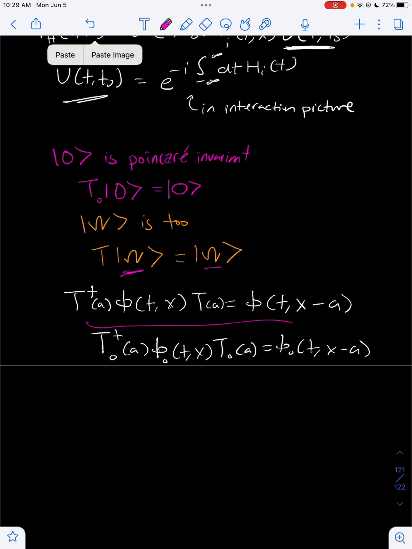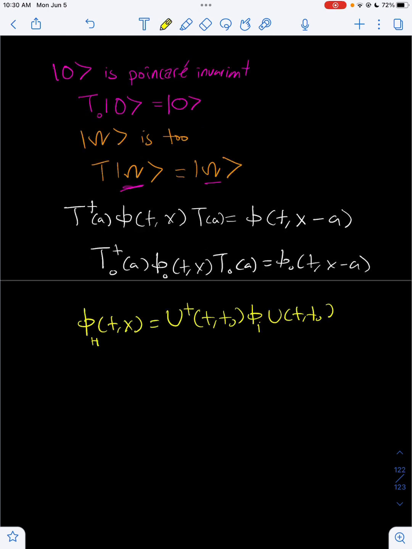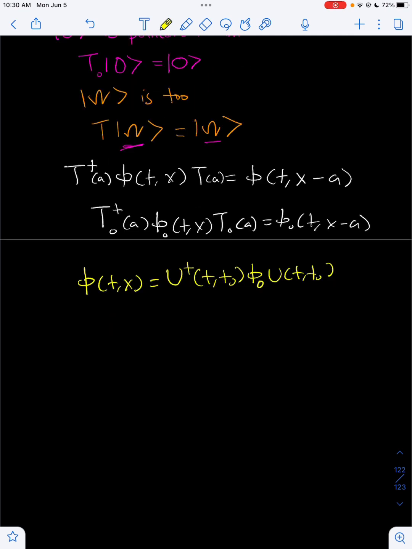Again, for the free field, we're going to have T naught, because that's the free translation operator. And now we can use the unitary operator to write the free field and the interacting field. In this case, we're going to use psi naught, since the interaction picture field is a free field, and then we're just going to use normal psi by itself, since the Heisenberg field is an interacting field. We can just look at this lower equation.